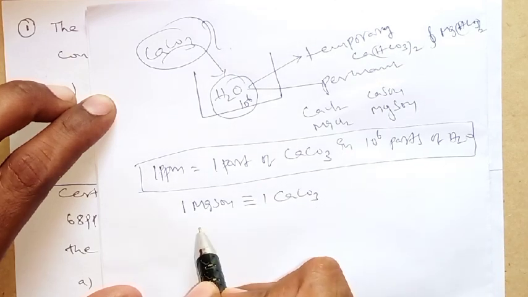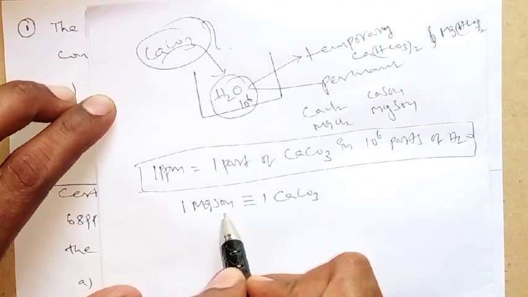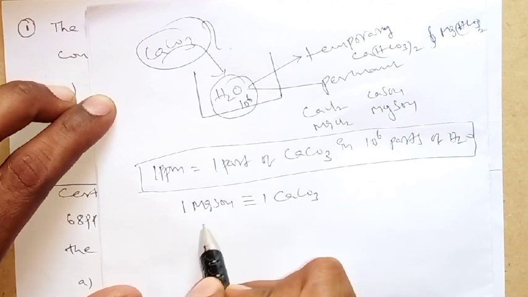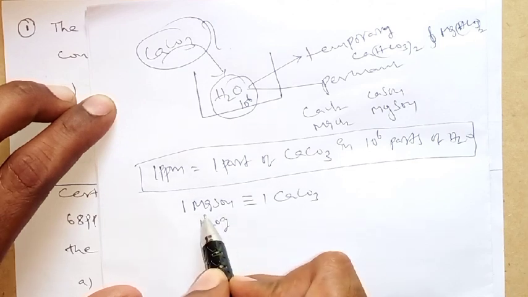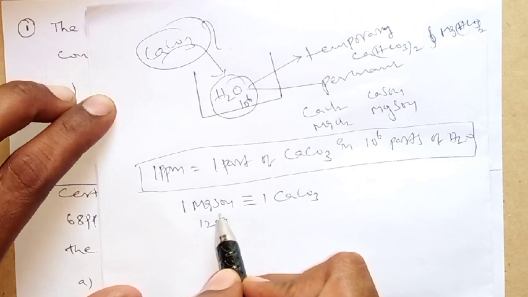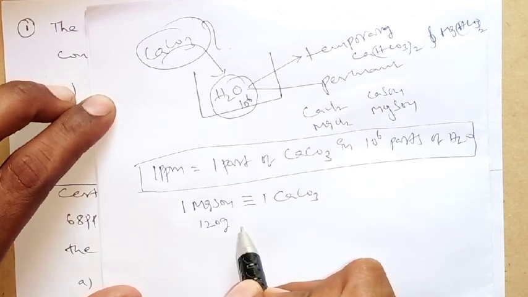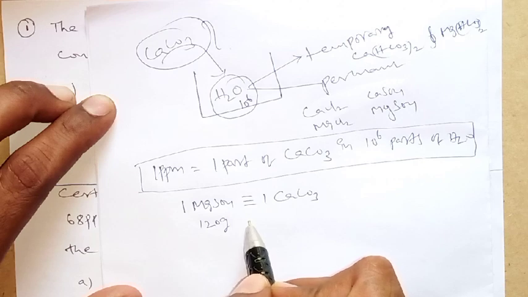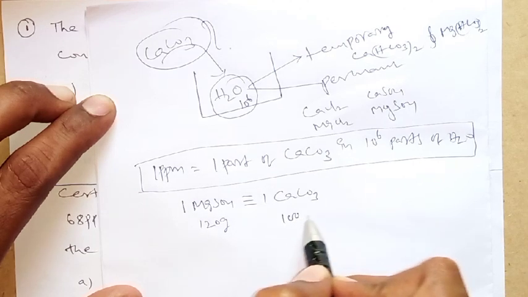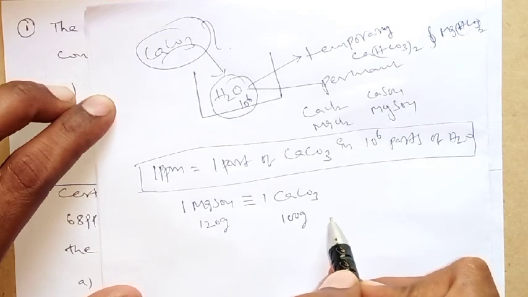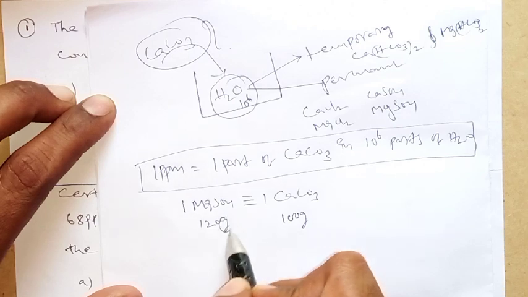Similarly, in terms of weight, what is the molecular weight of magnesium sulfate? Gram molecular weight 120 grams, because 24 plus 32 plus 4 into 16. Is it clear? Okay, 120 grams of magnesium sulfate is equivalent to 100 grams of CaCO3, otherwise 100 ppm. We can take this in terms of ppm also.